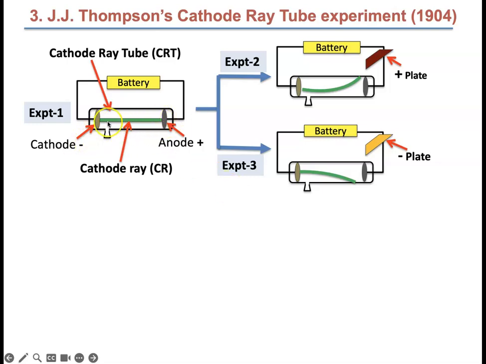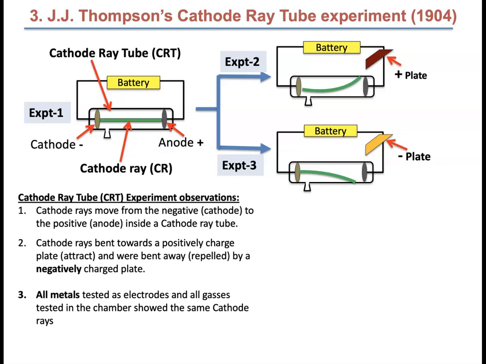And there's a third reason why we know it's negative, because these beams are coming from the negative side and moving towards the positive. So they are attracted towards the positive anyway. So they have to be made out of some kind of negatively charged particle. Please write this down. This is an attraction and this is a repulsion.